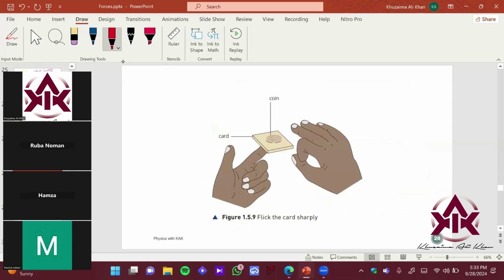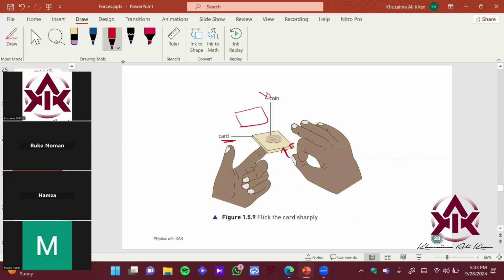And this is an experiment which you can do at your homes. Just take a cardboard, okay, let's say a wooden cardboard, and place a coin over here, right? And you can set up this experiment as it is shown over here. If you quickly apply a force in this direction, what would happen? The coin would remain stationary, okay, but this card would basically come over here, right?